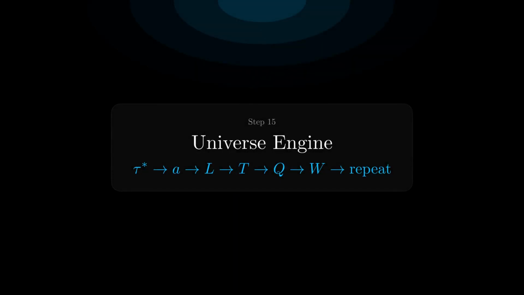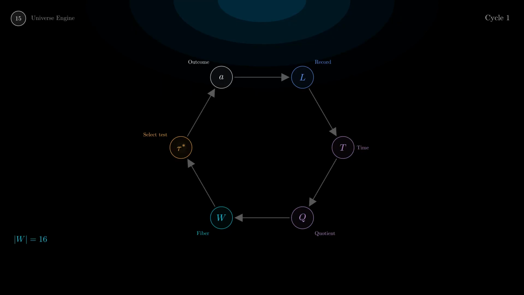Now, put it all together. The universe engine is a closed loop with 6 stations. Tau star, select the optimal test via Bellman minimax. A, observe the outcome. L, record the pair in the ledger. T, increment time by the cost delta T. Q, recompute the truth quotient. W, update the consistency fiber. Then, repeat. Watch the dot travel the loop.